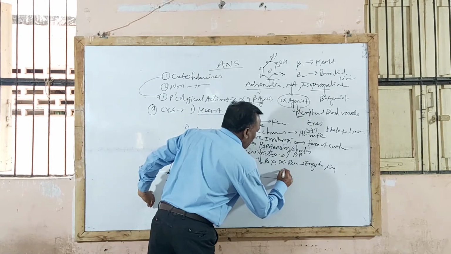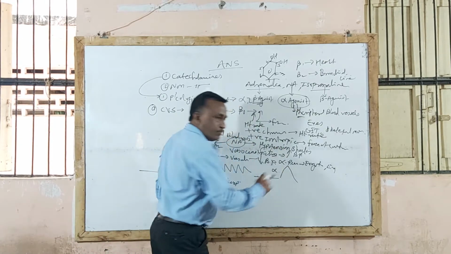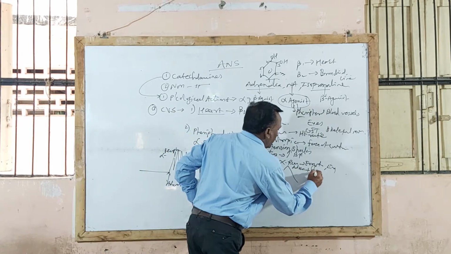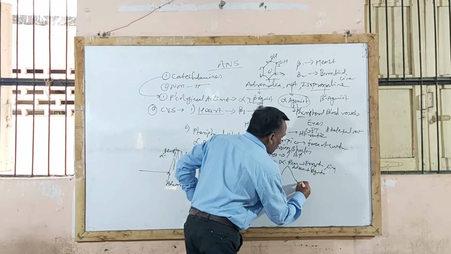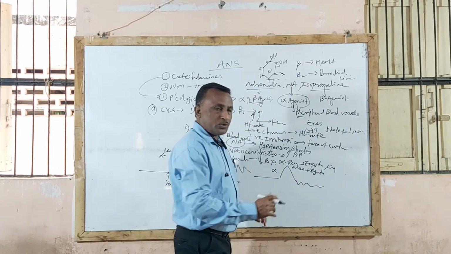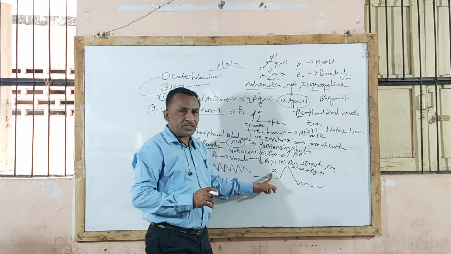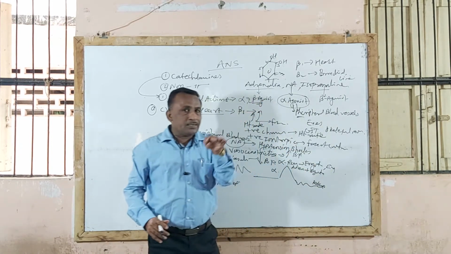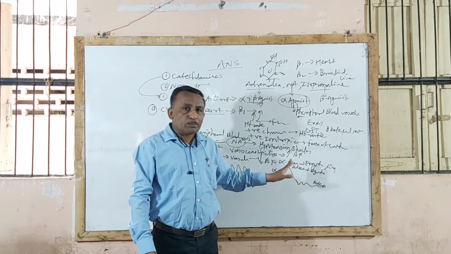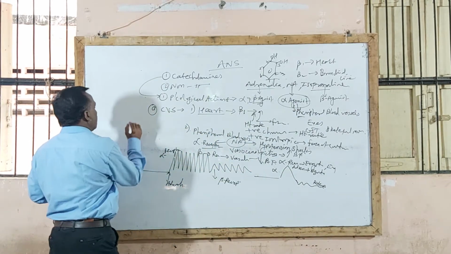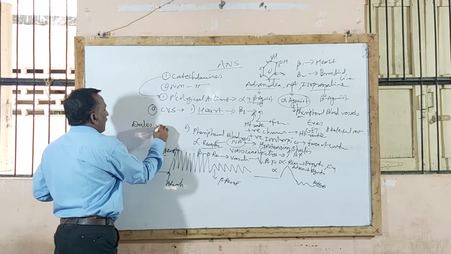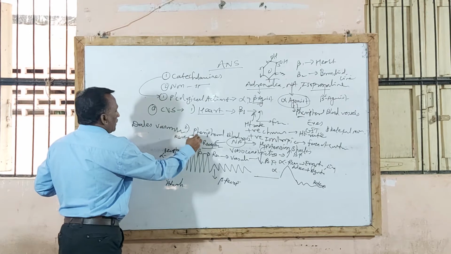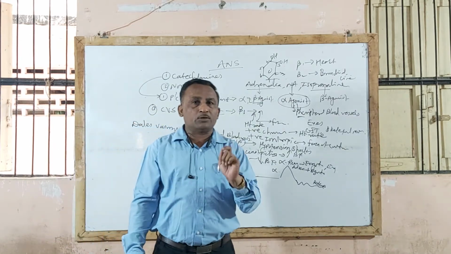Suppose this is adrenaline, it produces alpha receptor action. Now when adrenaline plus ergotamine is given to the patient, there is a lowering of blood pressure. That is, it produces blockage of alpha receptor action, and there is a relaxation effect on beta receptor. Thereby there is a lowering in blood pressure. This phenomenon is called Dale's vasomotor reversal action. This is a very important one in most question papers. They will ask, write a note on Dale's vasomotor reversal.